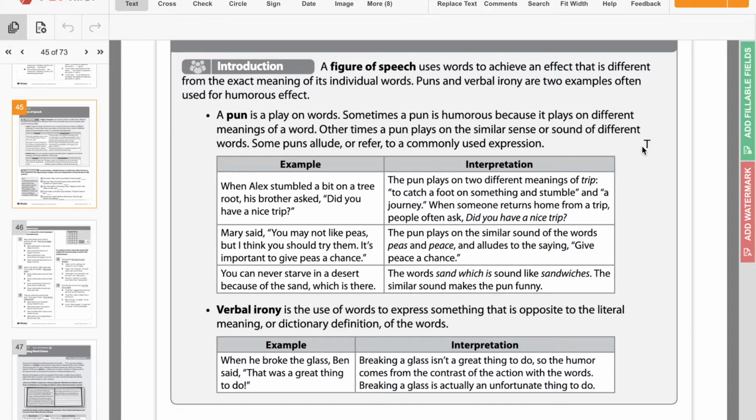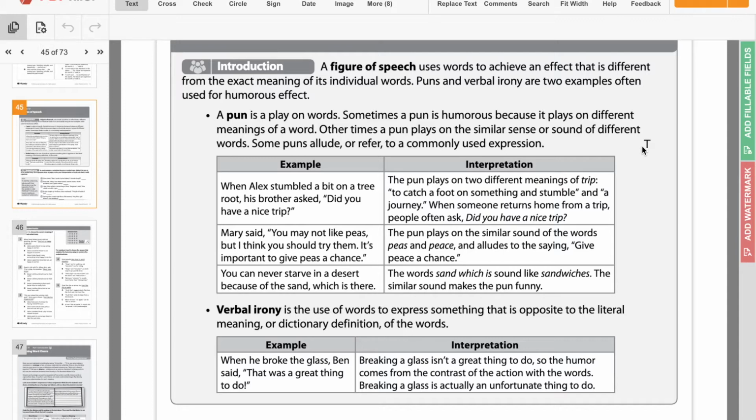The second example is, Mary said, "You may not like peas, but I think you should try them. It's important to give peas a chance." This pun plays on the similar sounds of the word peas and peace, because it alludes to the saying, "Give peace a chance," which I've never heard that saying, but it's fine, no big deal. But there's a saying, "Give peace a chance," and so it's saying it's important to give peas a chance, because peas sounds like peace.